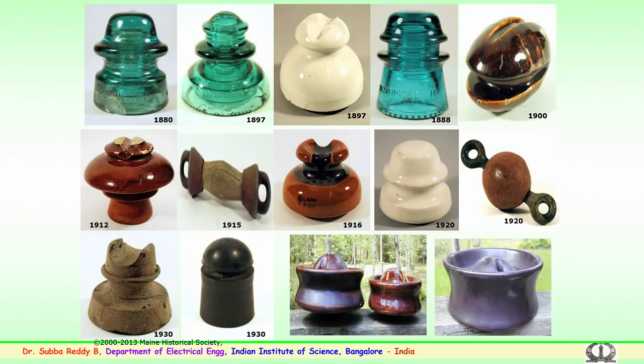Later on these were tried for electrical insulation. Up to a certain voltage the problems did not exist. Later, when the voltage levels increased, there used to be a flashover on the surface, and this is how the insulator technology has come about.